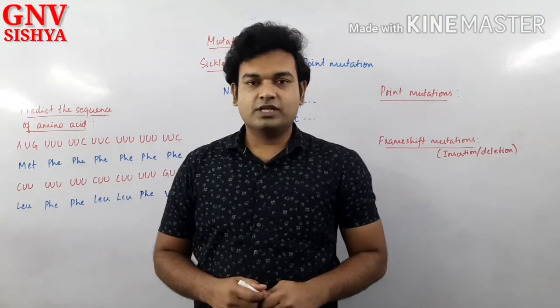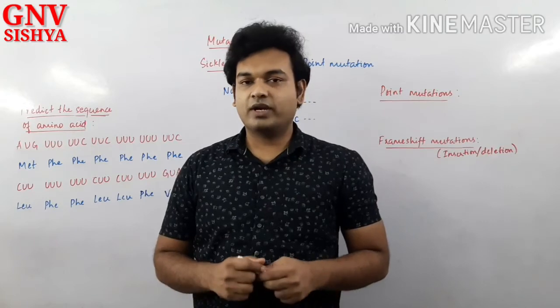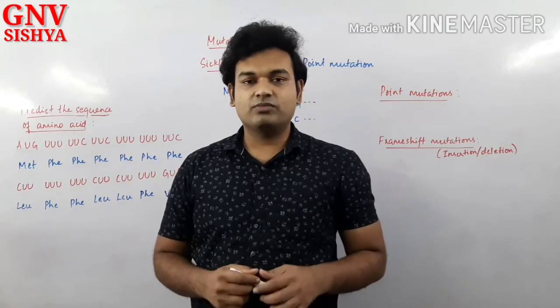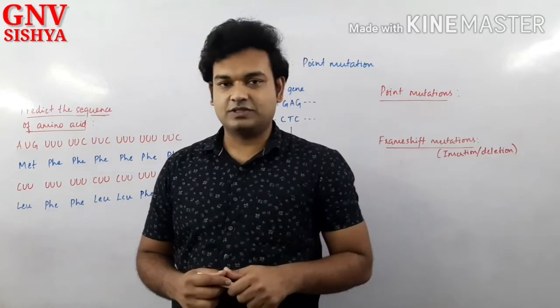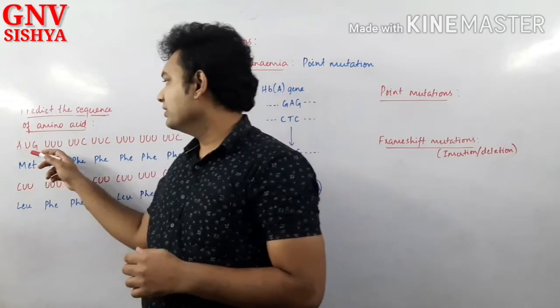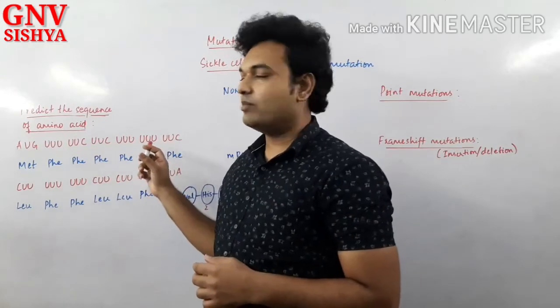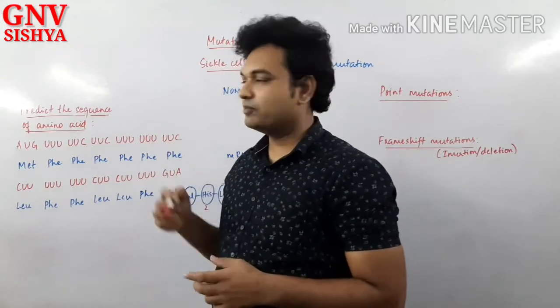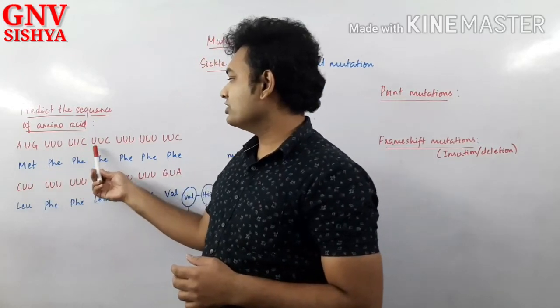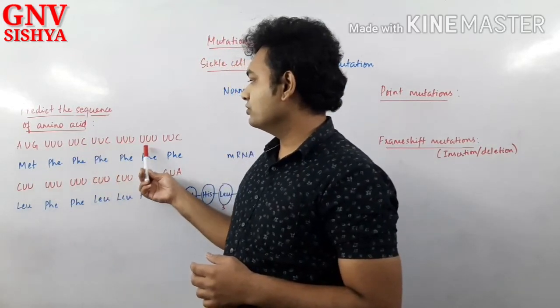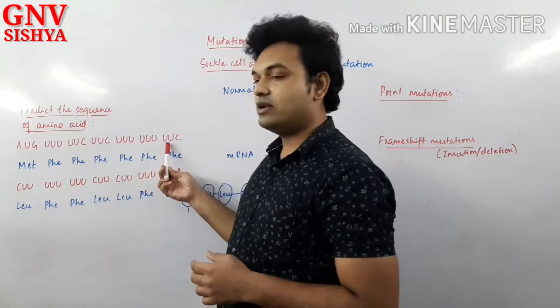So with the help of the genetic code, let us see how to predict the amino acid sequence from the mRNA sequence. Do you understand? Right, very fine. This is one sample sequence as given in your textbook. So what do we have? AUG, UUU, UUC, UUC, UUU. Here we have UUU and UUC.